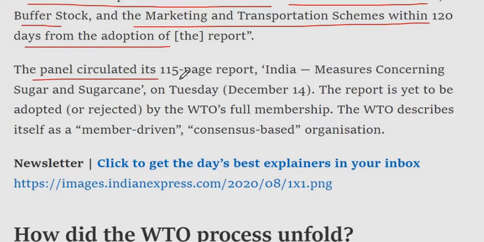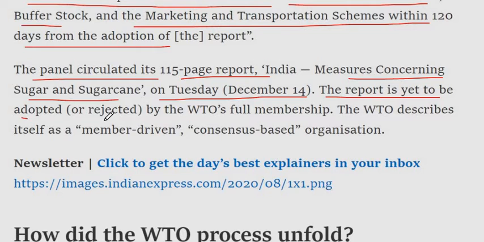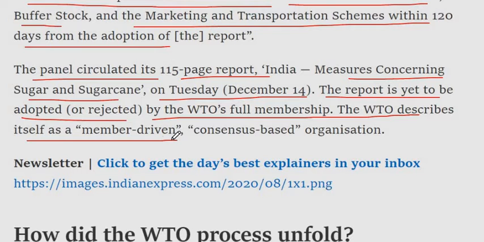The panel circulated its 115-page report, India, Measures Concerning Sugar and Sugarcane, on Tuesday, December 14. The report is yet to be adopted, or rejected, by the WTO's full membership. The WTO describes itself as a member-driven, consensus-based organization.